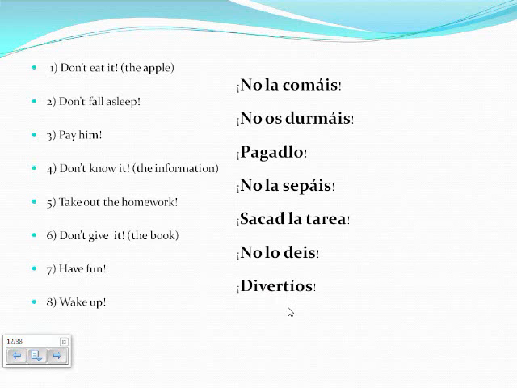The verb to wake up is despertarse. For the positive Vosotros command form, usually we would drop the last R in despertar and add a D to make despertad. But because it is reflexive, we replace R with os instead of a D. It is an AR reflexive verb, so we don't need an accent.